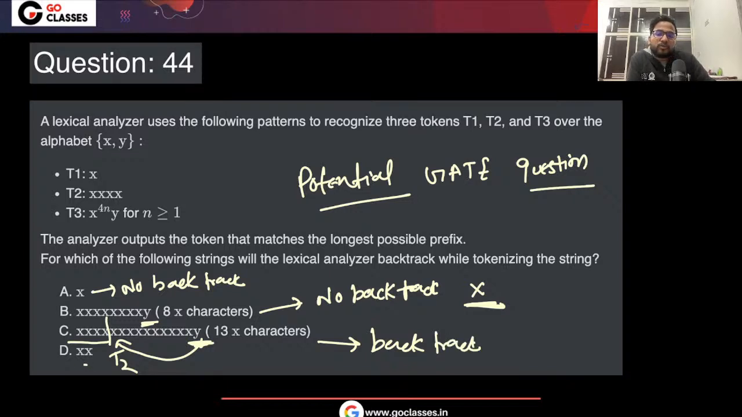What about these 2x? You will realize, okay, this 1x is t1. But what if there is a maximum munch? So that is why you will go to this x. Then you will realize that this is the end of the input, and nothing is matching. So you will backtrack and say, let me just start from this x again. This is basically t1, and then this is actually t1. You will backtrack and recognize this as t1. So that is why C and D are the correct answers here.